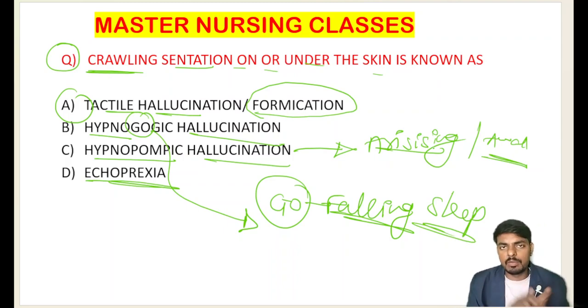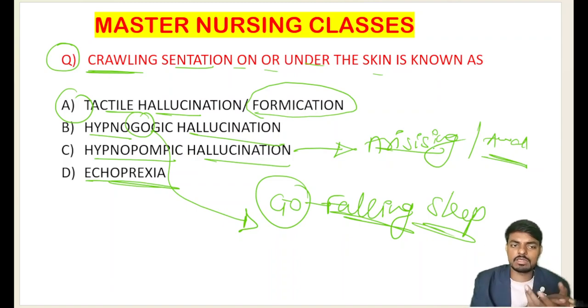Hypno means sleep. You will study hypnosedative medicines. Sedatives are to sedate the patient, and hypno is to induce sleep in the patient. Hypnagogic stands for while going to sleep, and hypnopompic stands for while awakening from sleep. If the person has hallucinatory symptoms while going to sleep, that is hypnagogic hallucination, and if while awakening from sleep, that is hypnopompic hallucination. Very important. And option D comes like this: echopraxia.